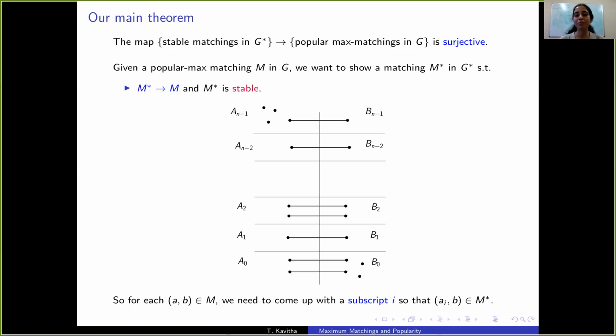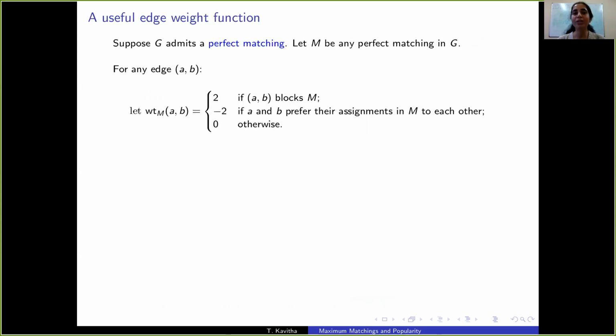So it will be useful to think of the subscripts as levels. And so we need to find the right level to place this edge AB so that when we look at the corresponding matching in G star corresponding to this leveled view of M, what we get is a stable matching in G star. We'll take the help of LP duality here in coming up with these levels. As an easy case, suppose G admits a perfect matching. So M is a perfect matching in G.